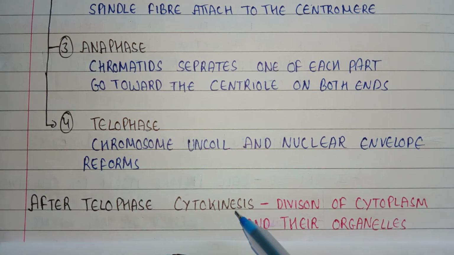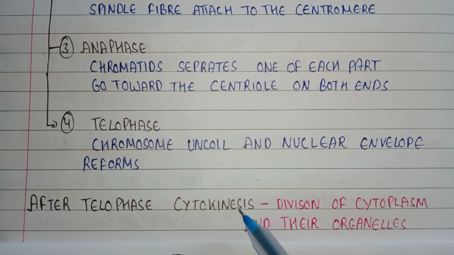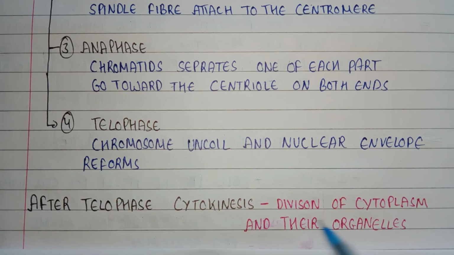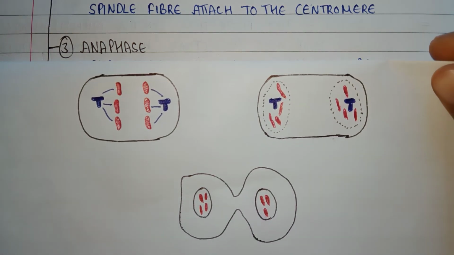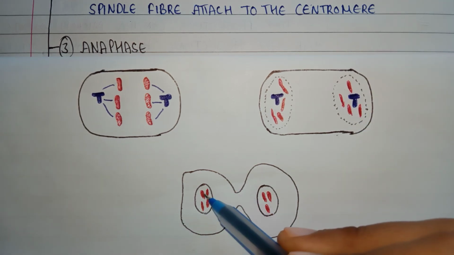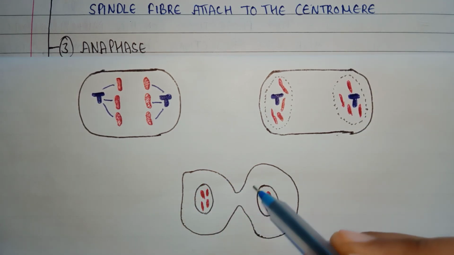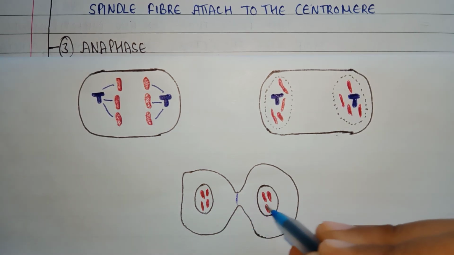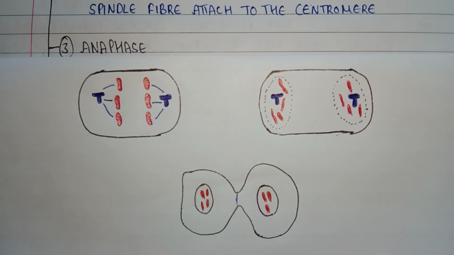After the telophase, cytokinesis occurs. Cytokinesis is the division of the cytoplasm. After the telophase, when the two nuclei are formed in the cell, cytokinesis occurs and the cytoplasm and organelles divide. As you can see on the diagram, after two nuclei are formed, cytokinesis occurs. So the cytoplasm of the cell is also divided and it results in two daughter cells. So this is all about mitosis.